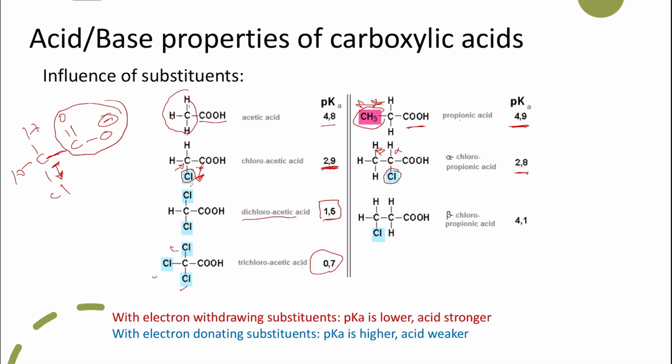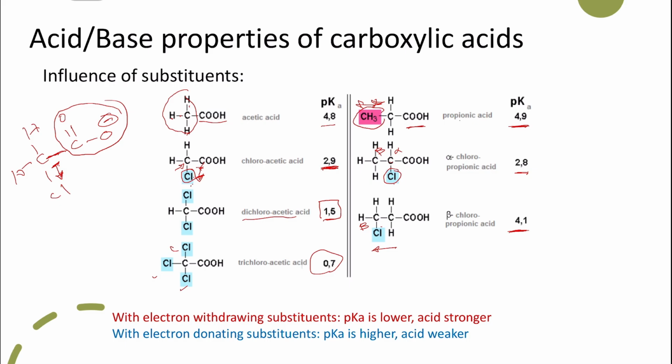And then if we have the chloro further away, on the beta carbon, you'll see that the acidity here is less. Why? Because the inductive effect is less effective as we go further away from the functional group.